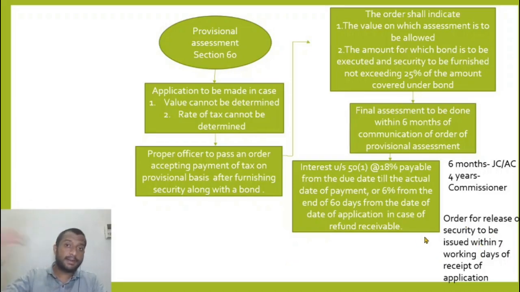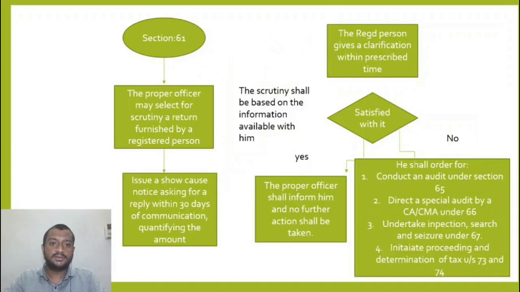I have to make a separate application for release of the guarantee furnished by me. Apart from the application for provisional assessment, I have to make a separate application when the final assessment order is passed for release of the security furnished by me. So once an application for release of guarantee or security is made, it has to be adhered to within 7 working days of receipt of application.